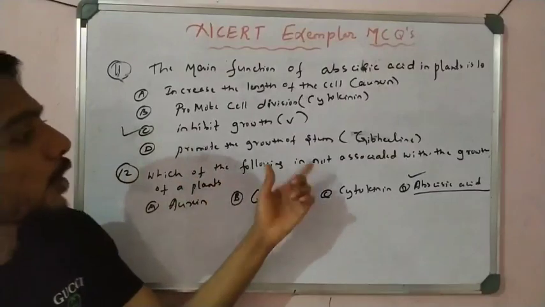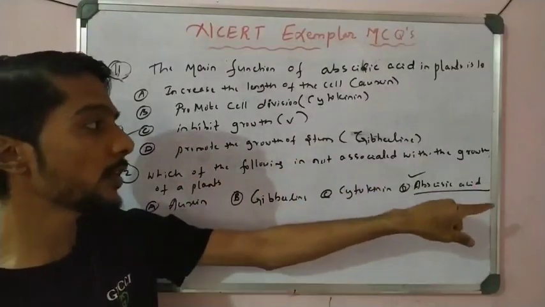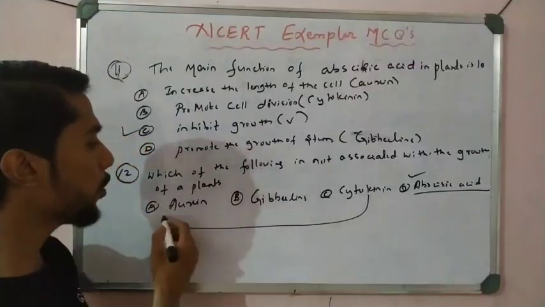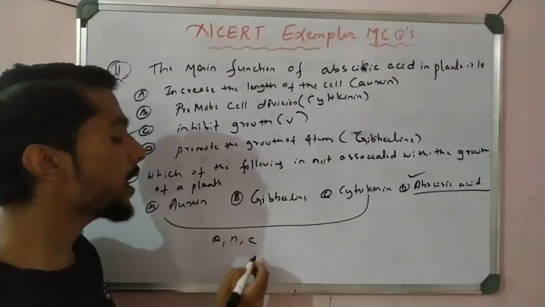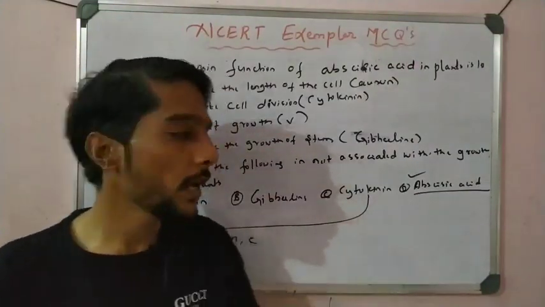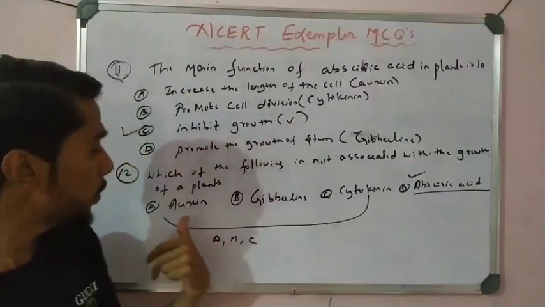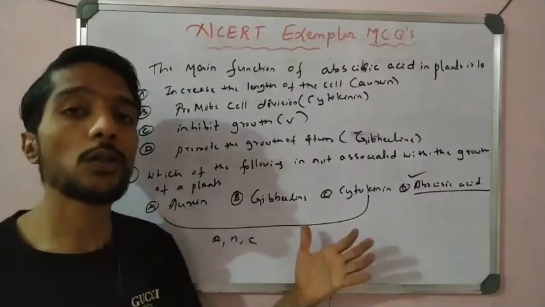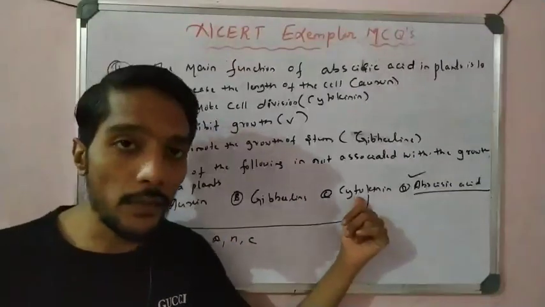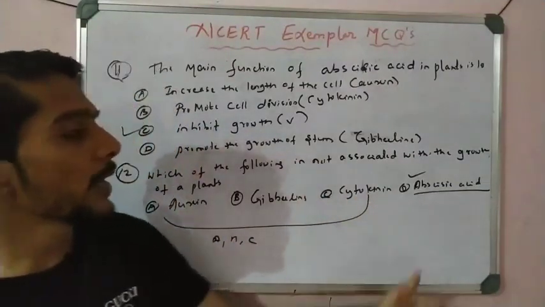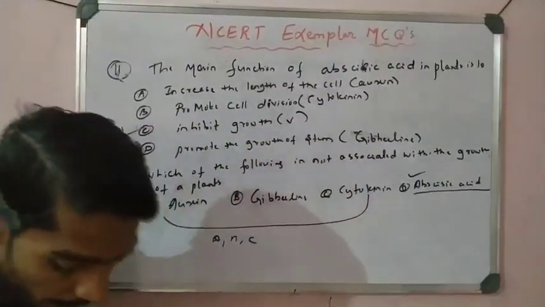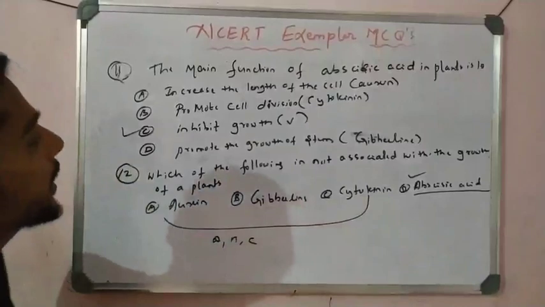So which of the following is not associated with growth? Not associated means this is not a growth hormone. Options A, B and C are growth hormones or phytohormones, which are involved in growth: the height of the plant, the growth of the stem, and cell division. But abscisic acid is not a growth hormone, it is a growth inhibitor. So option D is correct here.